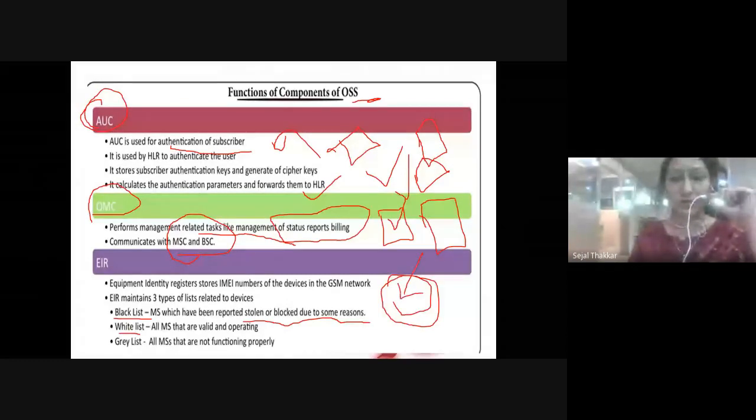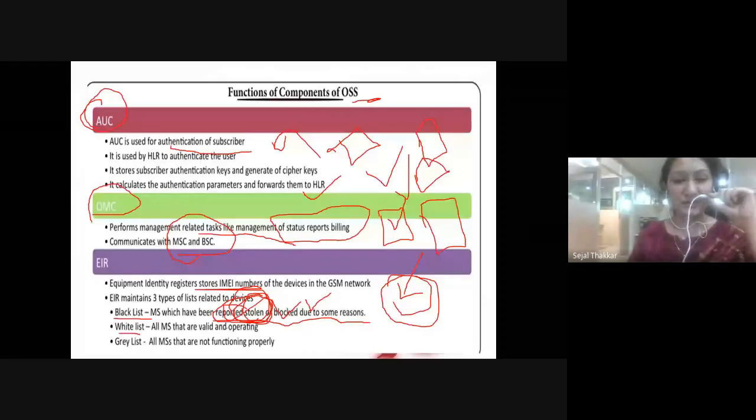They'll not allow me to use the services because I have not paid my dues. Second, if somebody has complained that their mobile was stolen, and this is the equipment identity number, this is the SIM card number, they'll keep this mobile in the blacklist and not allow it to call anywhere, right?